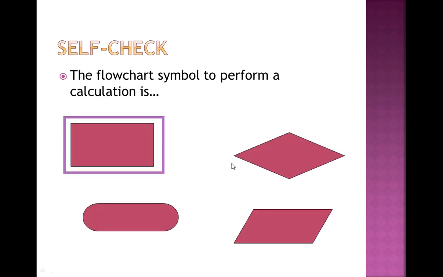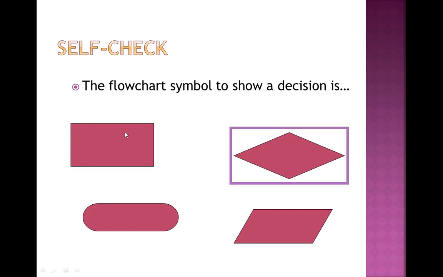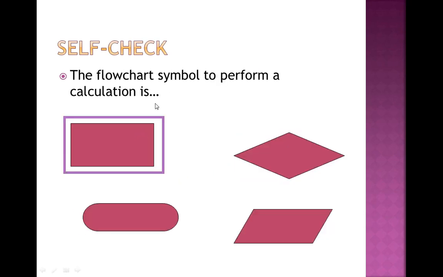Right. The next question is the flowchart symbol to perform a calculation. As I told you, there are so many symbols. Suppose I have to perform a calculation, then the symbol I am using is a rectangle box. The decision box is used for taking decisions. This is the start and end box. This is used for input and output, that is the parallelogram. This is the oval, the diamond, and this is the rectangle used for processing or calculation. So the flowchart symbol used for calculation is the rectangle.